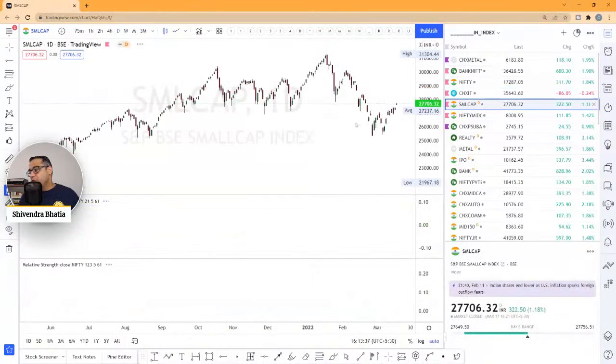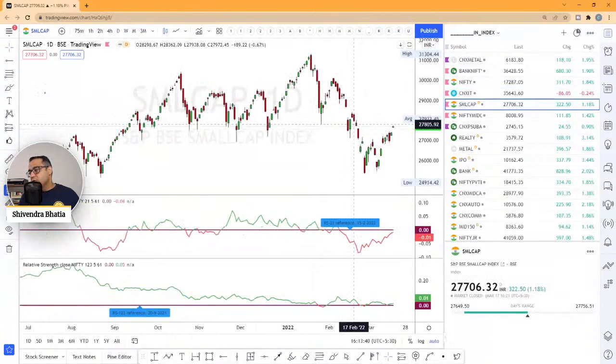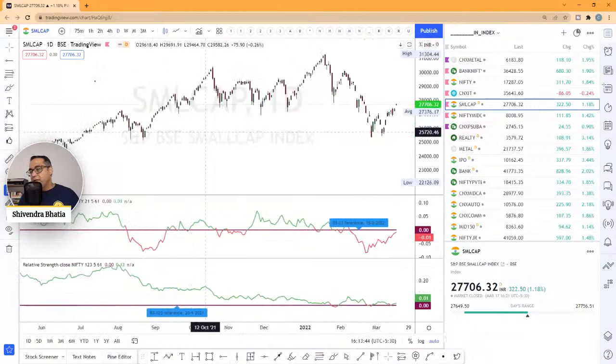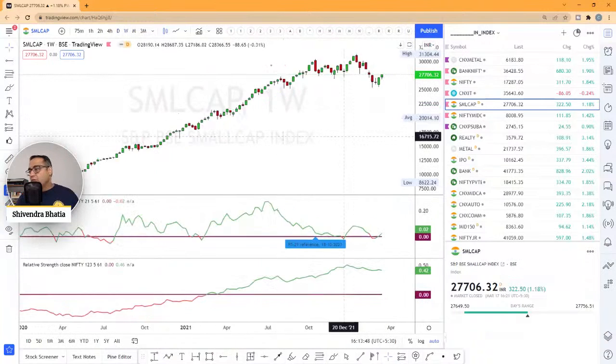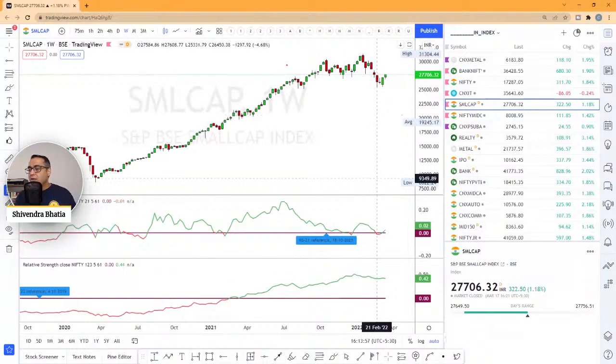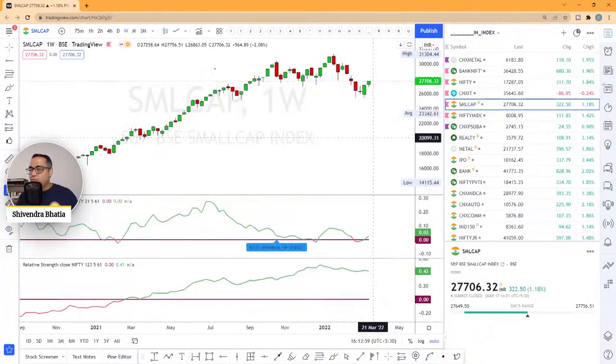Small cap, you have to be really, really cautious here because it is right now trying to crawl back up. And from the index point of view, if I look at a weekly analysis, because that will give a better picture, it is still below the neckline, so it is close above that. So that's great, swing low here. I want to see some more strength before I can start putting positions here. So it looks like a temporary bottom has been made.